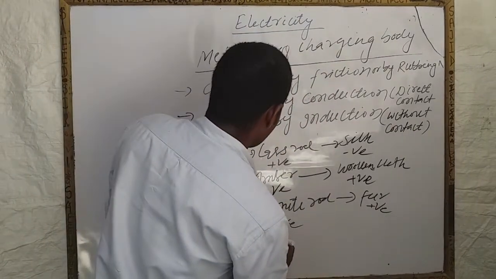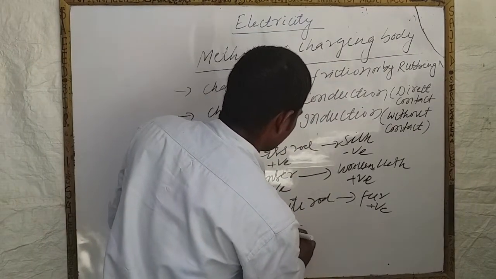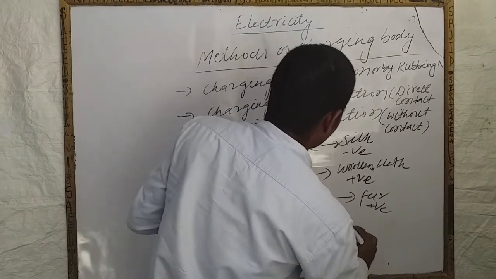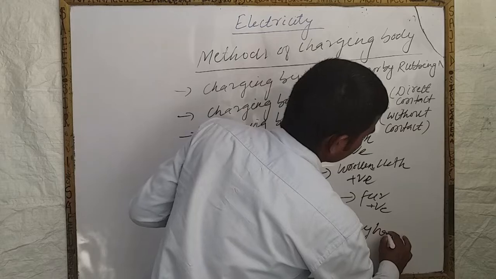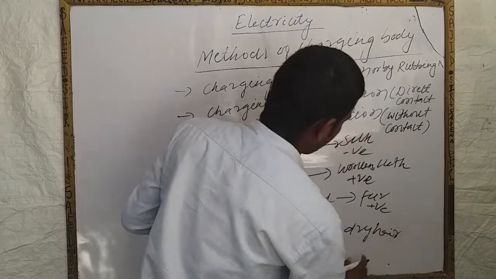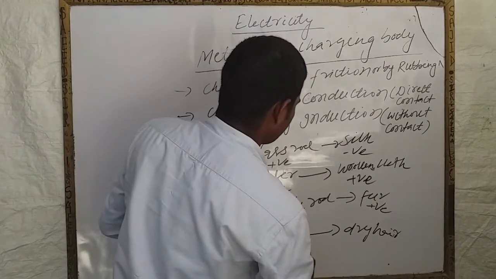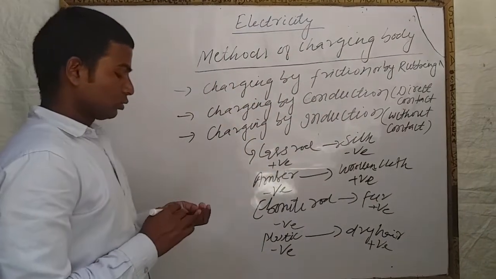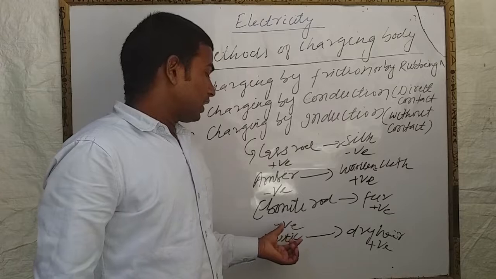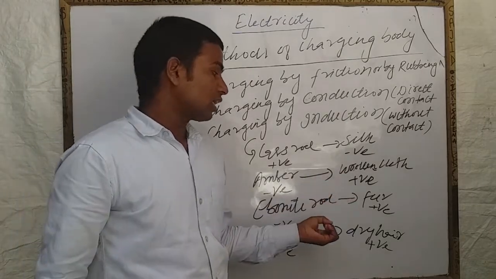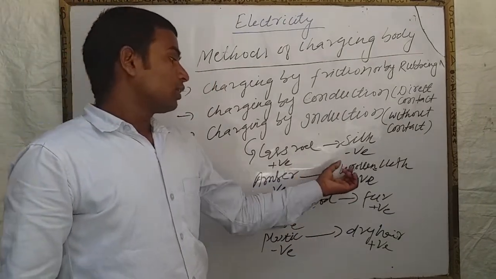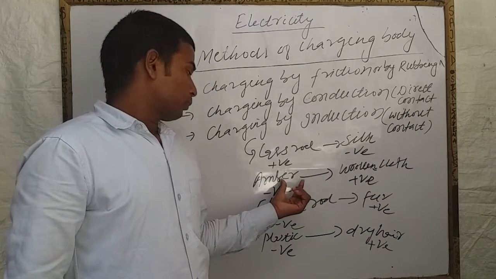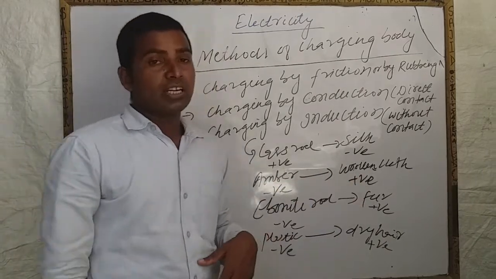In the same way, a plastic comb which we use with our dry hair, when rubbed with dry hair, acquires negative charge and the dry hair acquires positive charge. So when these materials are rubbed with each other, both bodies acquire opposite charge. One acquires positive charge and another acquires negative charge.